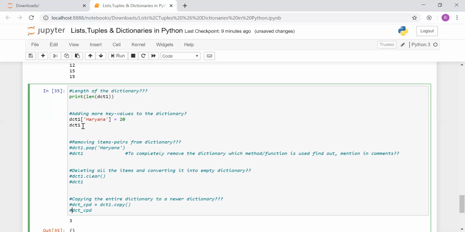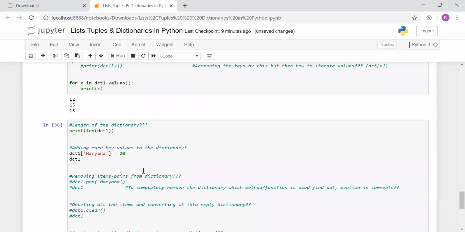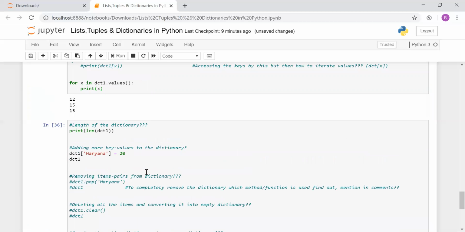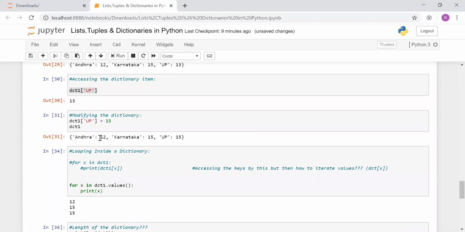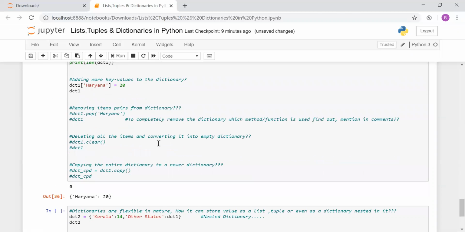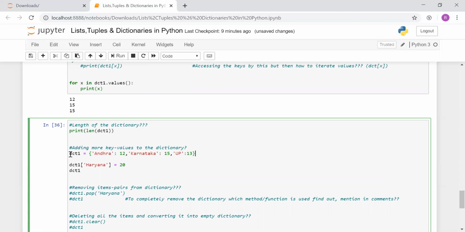Okay, so shift enter, and you can see, okay, dictionary 1. Okay, so actually this got cleared. So what I'll be doing, I'll be just copying once again, and I'll be showing you the entire content once again. It got cleared since I executed the down statement also.